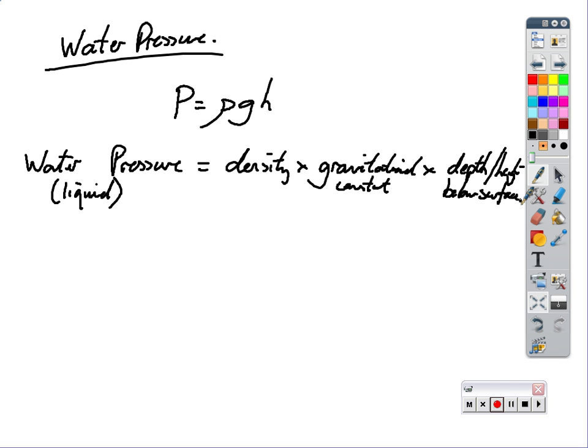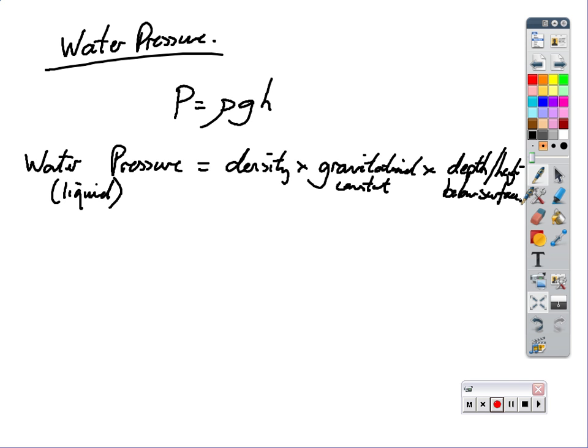Where it comes from is very simple. If I dive down to the bottom of a swimming pool, then I have all this water above me. All that water above me has a mass. All that water above me has a weight. It's all pushing down on me. So all that weight of water is pushing down on my eardrums. So that pressure comes from the weight of water that's above me.